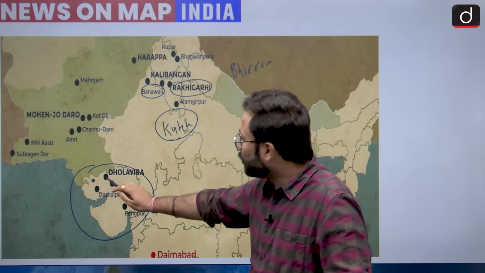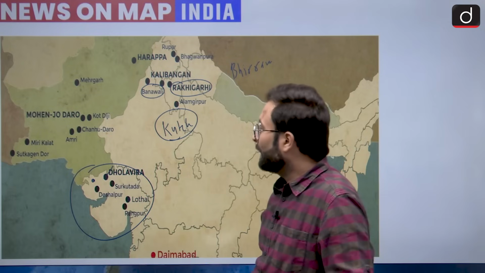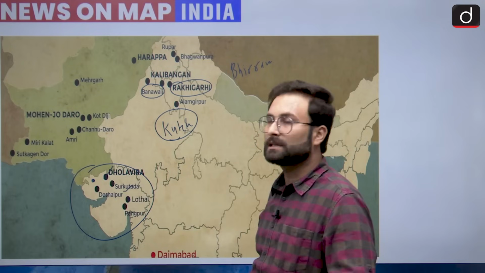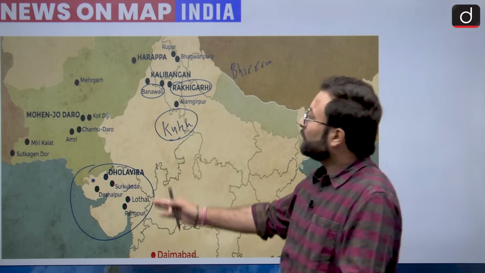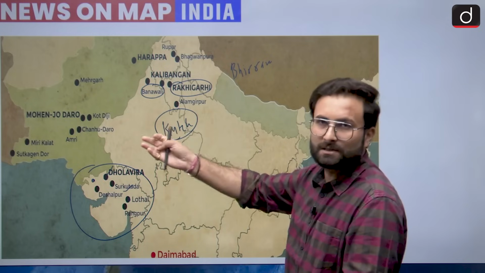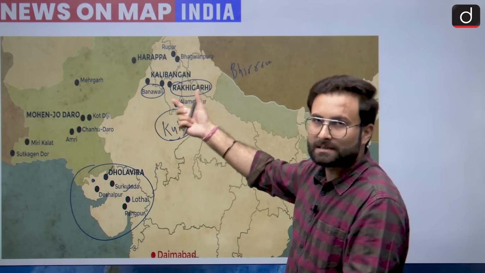So please remember Dholavira, Khatia, Padta Bet, and then there is the important port, that is Lothal, that is also important for you. So these are the areas which are important. Other than that, there is this site in Gujarat, that is Surkotra. When we are talking about other sites, these are Mohenjo-daro, Kot Diji, Chanhu-daro, all these are famous sites. You must have known about it. Mehergarh is there, Kalibanga, Harappa, all these sites are quite important.